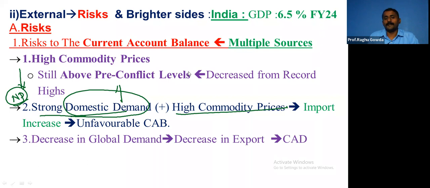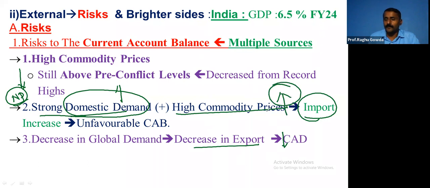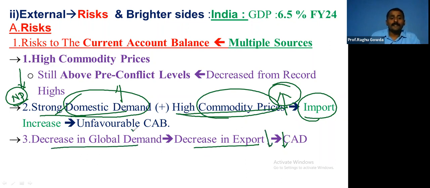A decrease in global demand means a decrease in exports, which means once again a current account deficit. Our exports will decrease. See here, our imports are increasing. Very, very important. Our imports are increasing. Why? Number one, increase in domestic demand. Number two, high commodity prices. On the other hand, our exports are decreasing because of a decrease in global demand. These two are contradictory, right? Domestic demand is stronger, but global demand is weaker.